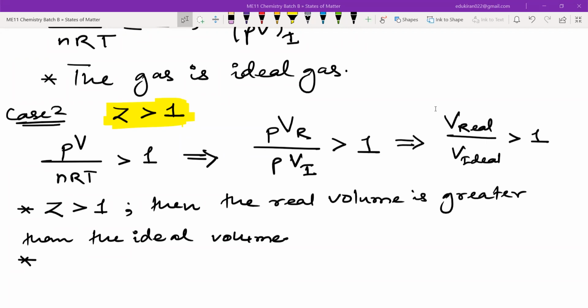Low, yeah. See, because if you can easily compress a gas, that means the volume should have been lower than the expected volume. But the volume here is greater than expected. That means obviously it cannot be compressed very easily. And hence, when Z is greater than 1, the gas is less compressible.